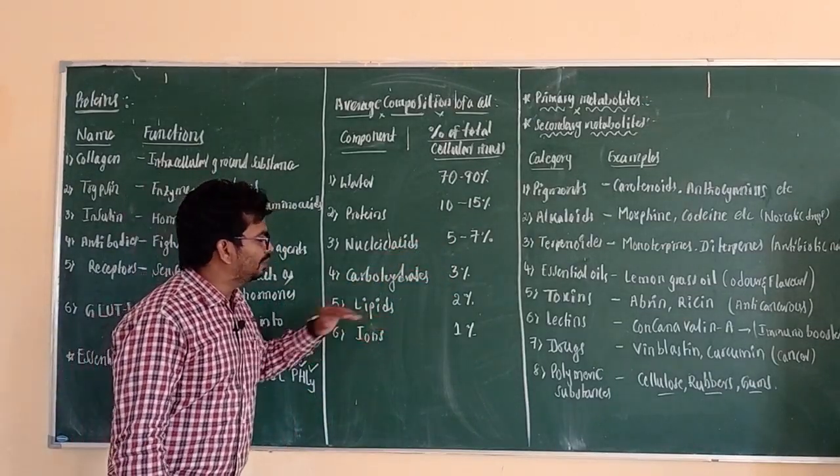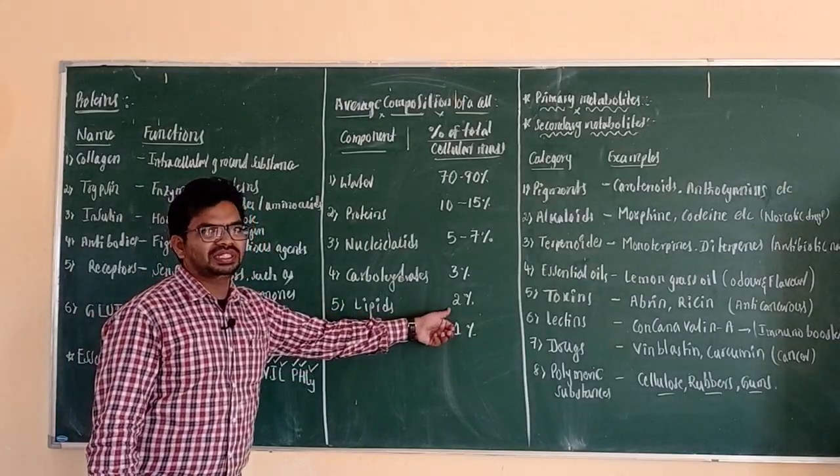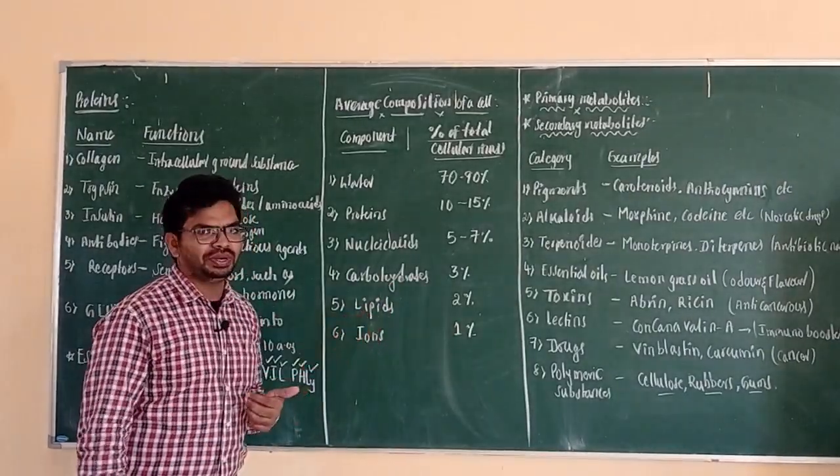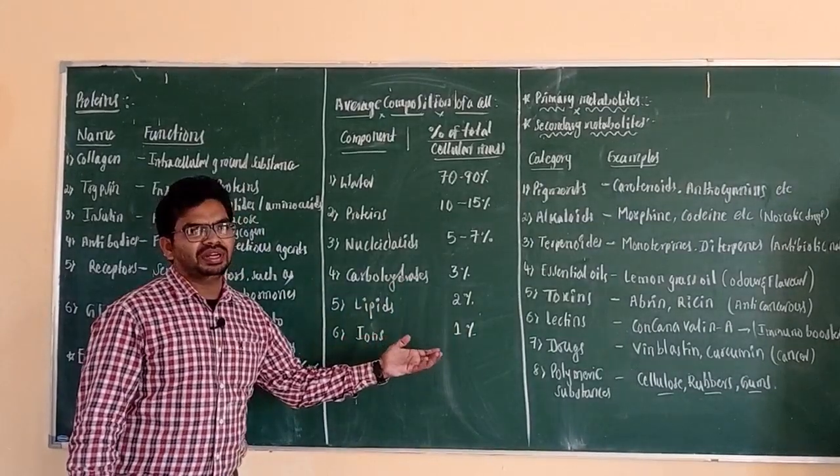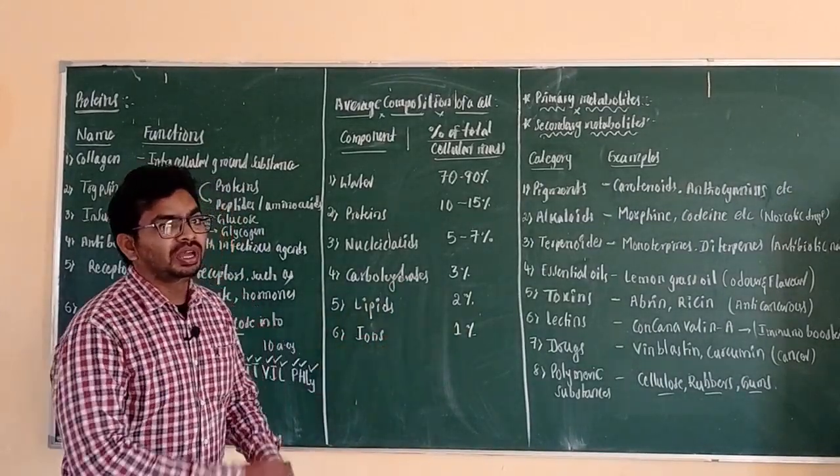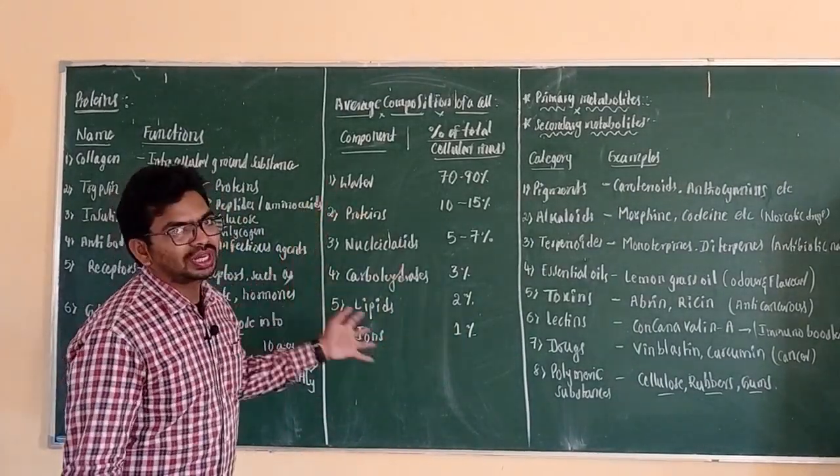Lipids are only 2% of weight, and ions are very, very few, only 1% out of 100% of the total cellular mass.